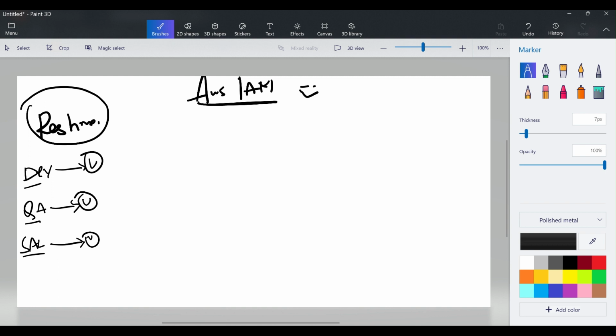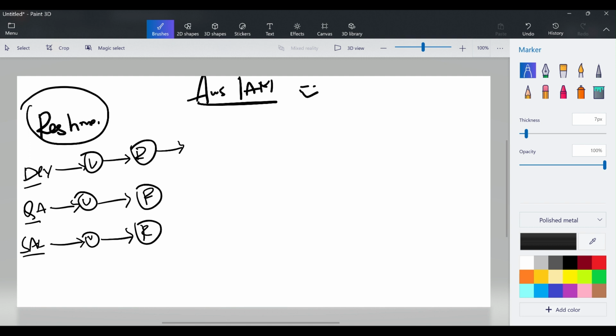Okay, so for that, what we have to do, we have to create a role for them again. So Reshma has created a role for the developer, Reshma has created a role for the QA engineer, and she has created a role for the salesperson also. Nice. Till now it is good.